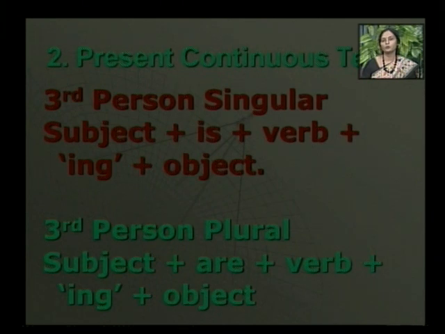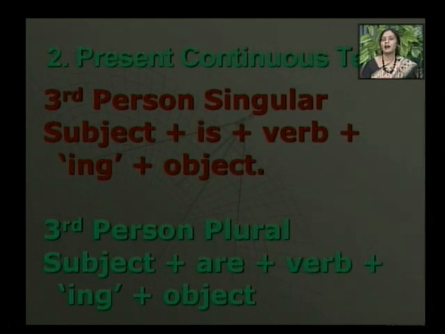Third person plural, the structure is subject plus are plus verb plus ing plus object. If we give the example, then they are playing kabaddi on the playground. Here subject they are, verb is play and we have added ing, then it becomes playing.